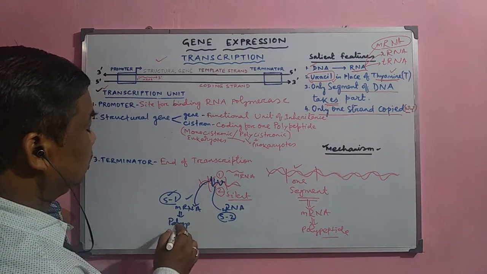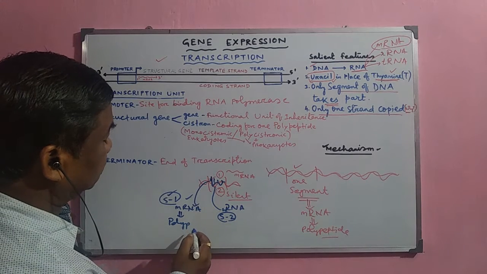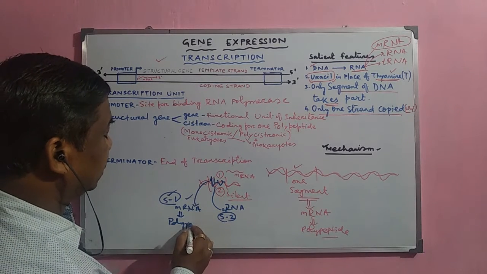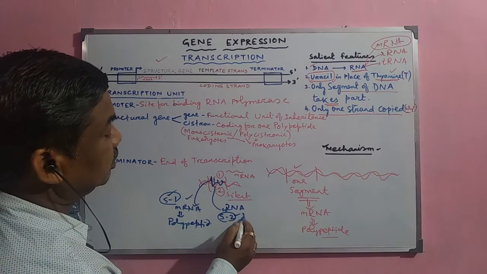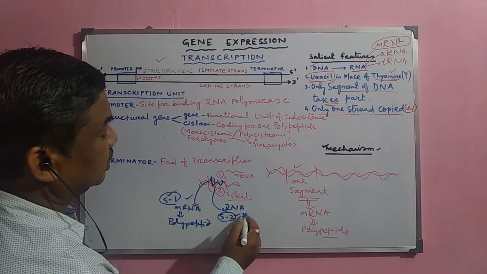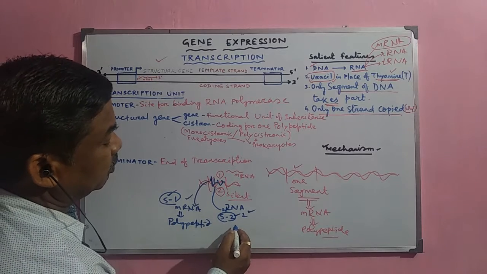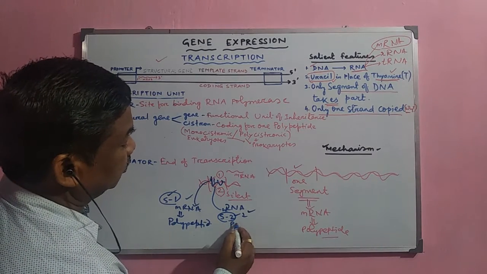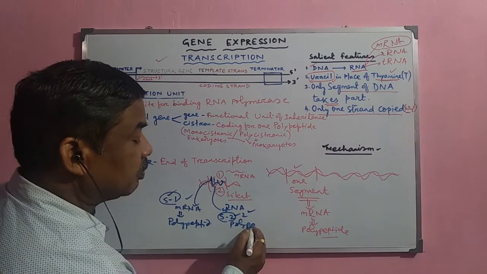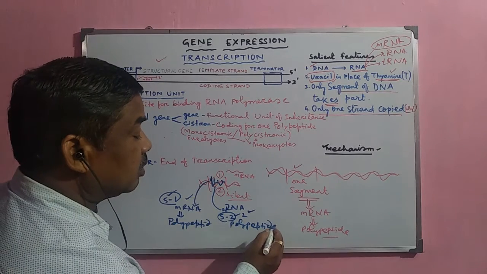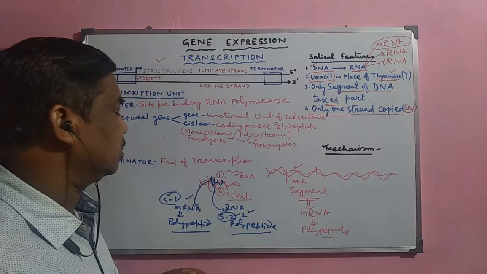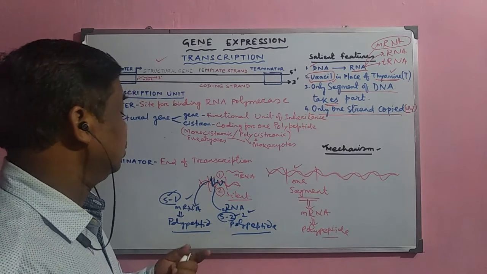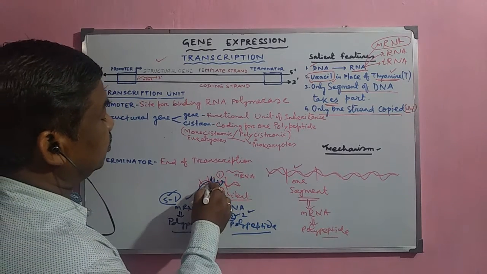Suppose this strand 1 forms a different mRNA and forms a polypeptide. And another strand, strand 2, the sequence of this mRNA will be different. So it will form another polypeptide. So two different polypeptides will be formed here, and when two different polypeptides are formed, two different protein sequences will be formed. So that is why it will be a confusion.